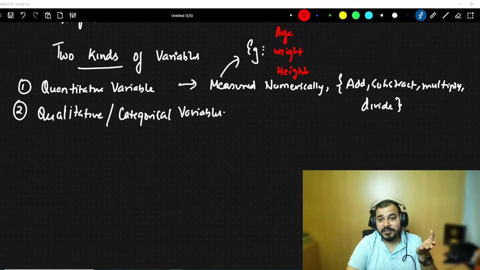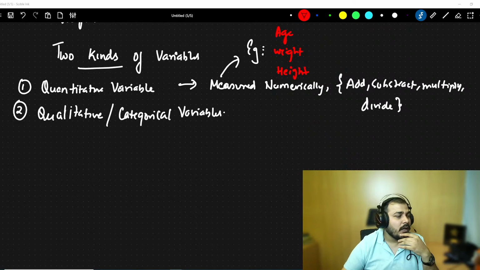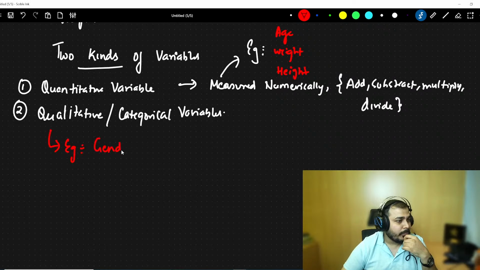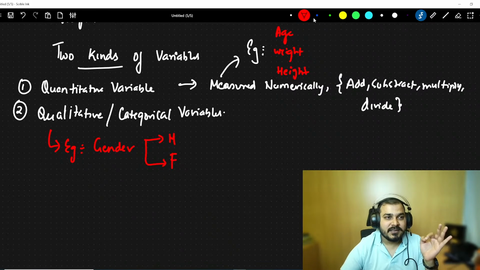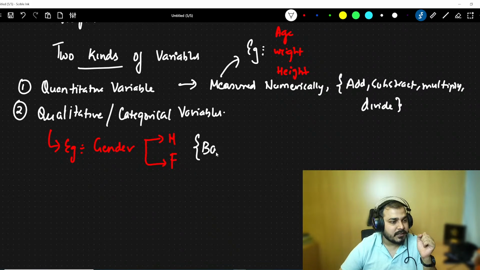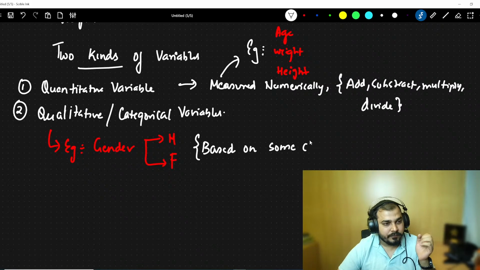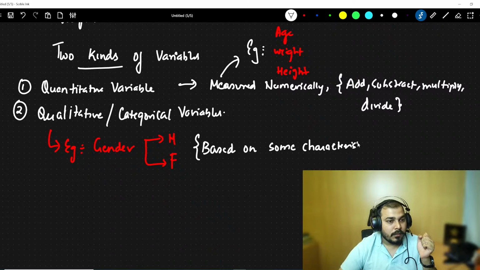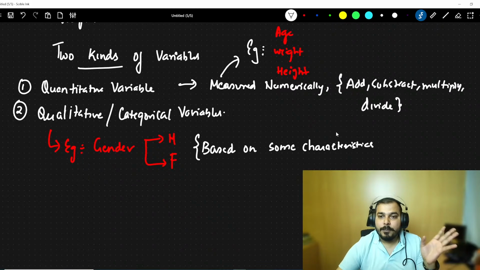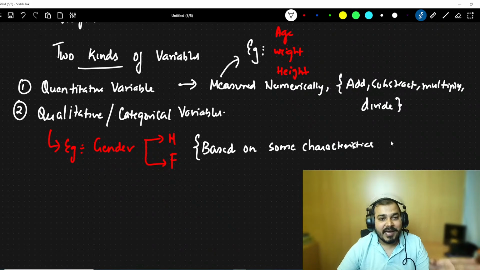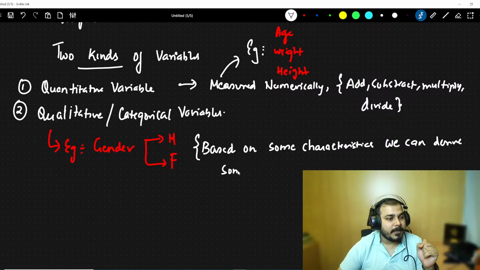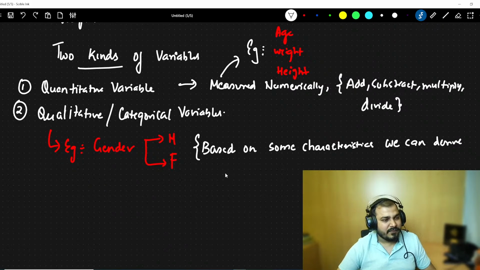If I say that age is a quantitative variable. Now, in qualitative and categorical variables, if I take an example, let's consider gender. In gender, I have male and female. Now, what does this basically mean? Based on some characteristics, we can derive some categorical variables.